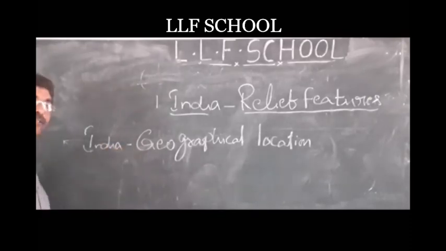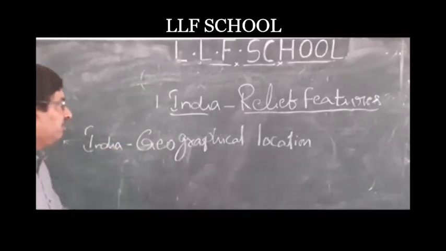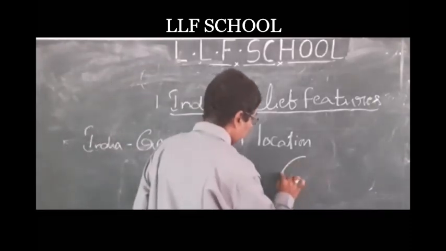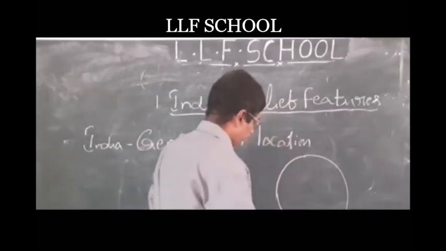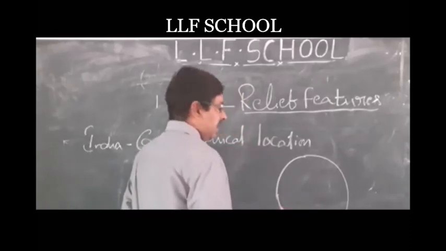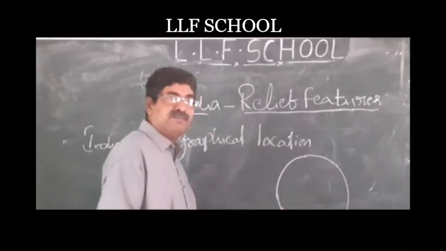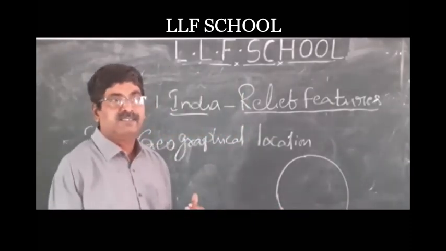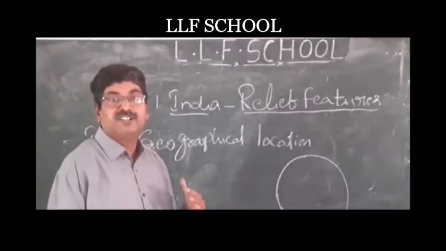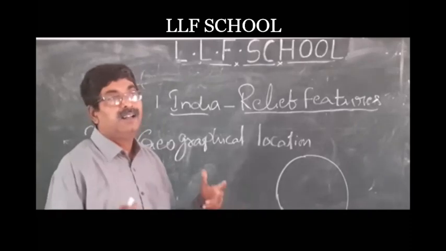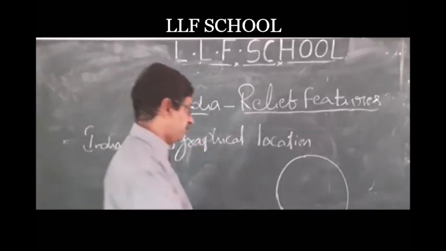First we have to know about that on the globe. This is the globe. Already you know that. It is easy to understand. We draw horizontal and vertical lines, and those are called latitudes and longitudes.